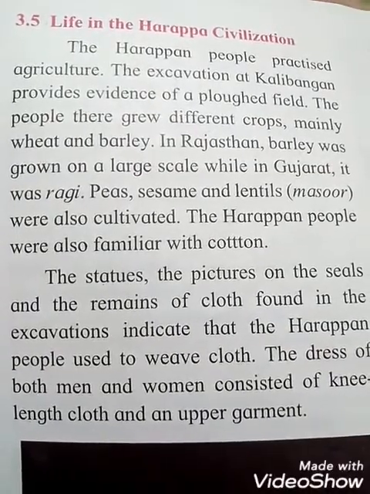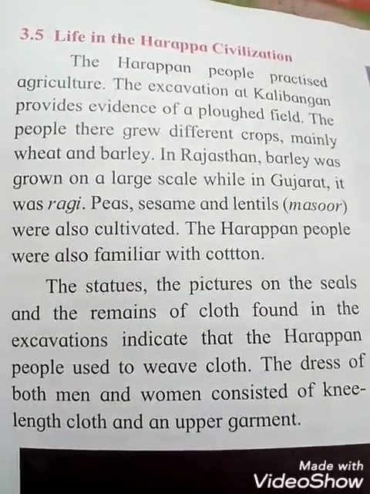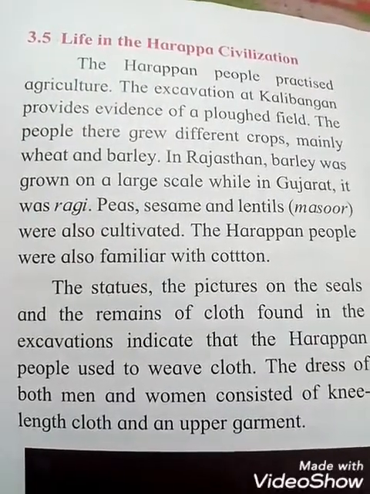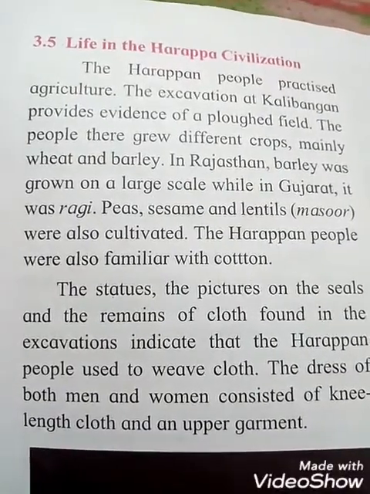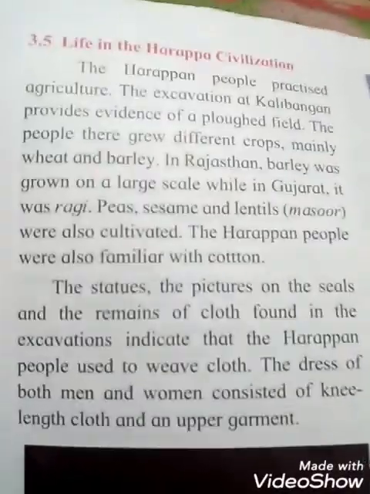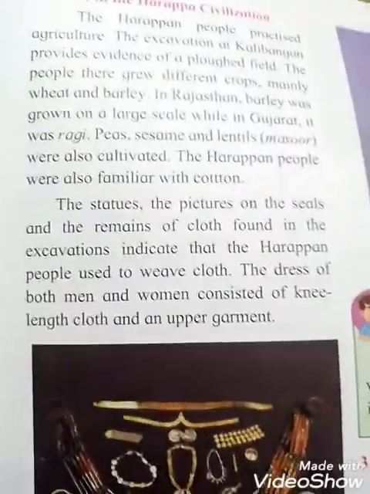Peas, sesame and lentil, that is masoor, were also cultivated. That means not only were they growing wheat and barley, but also different crops, for example peas, sesame and lentils. The Harappan people were also familiar with cotton.